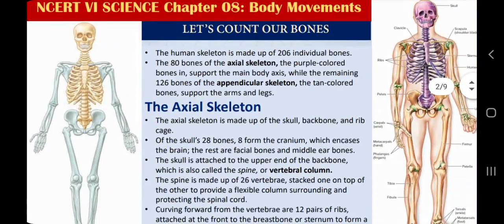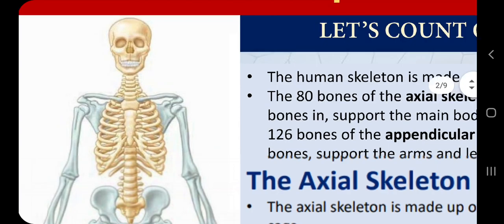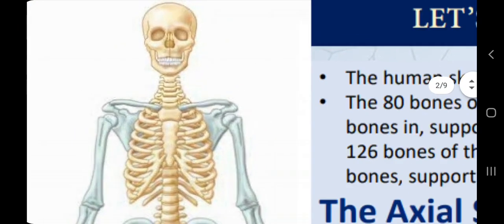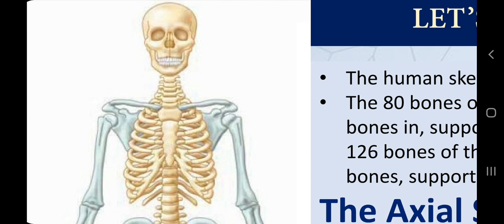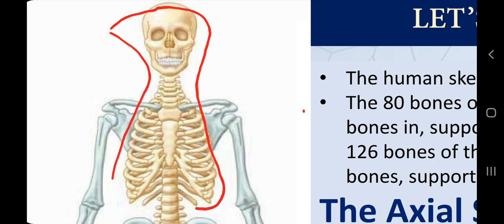In this diagram you can see two colors. One is slightly yellow or golden, and the second color is slightly blue. The yellow golden colored skeleton is called the axial skeleton, which means central skeleton, and the slightly bluish skeleton is called the appendicular skeleton.